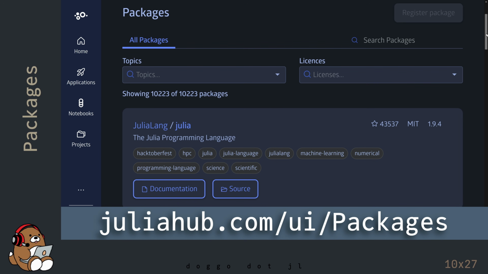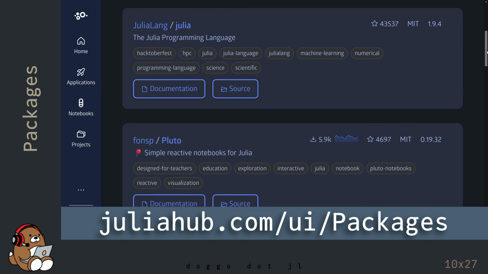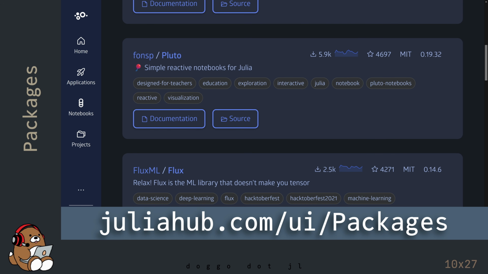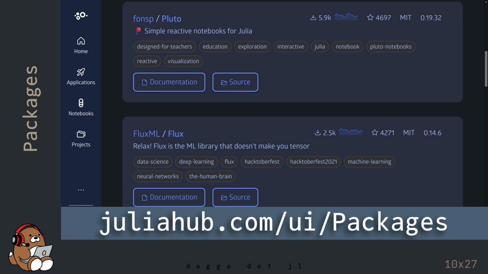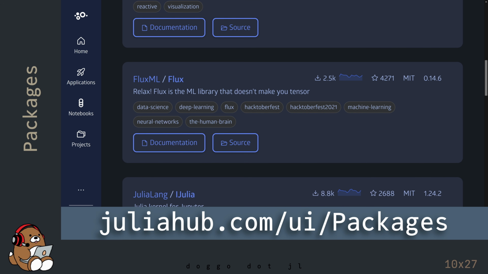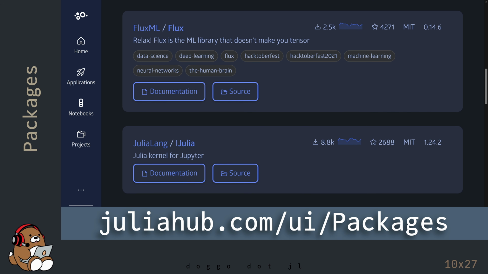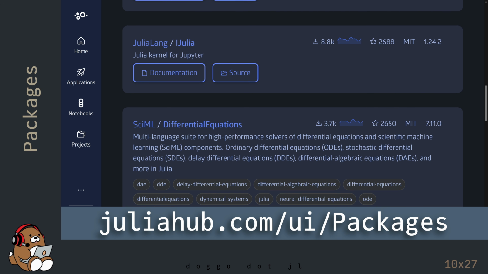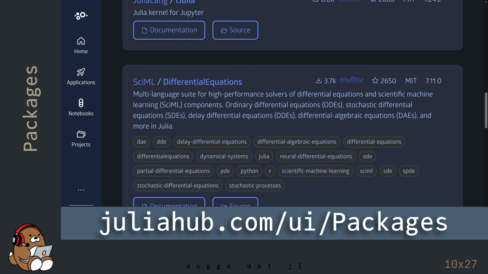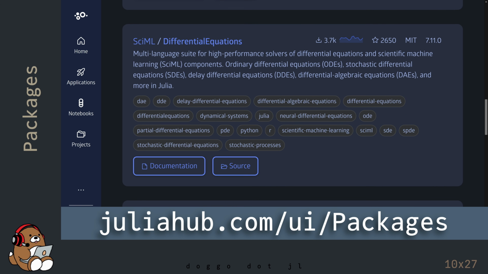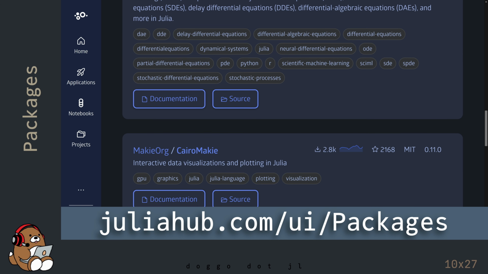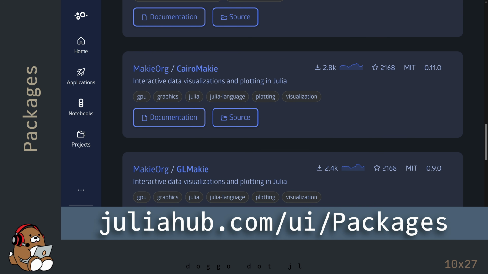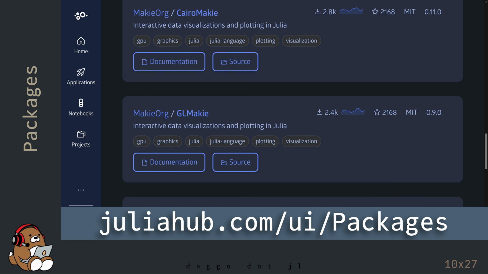Some of these packages were created by the core Julia developers, but the vast majority of external packages were created by members of the Julia community, who volunteered their precious time in the evenings and weekends to share their knowledge with the rest of the community. So please keep that in mind when using their free software. And please try to show your appreciation for their generosity and for all of their hard work.